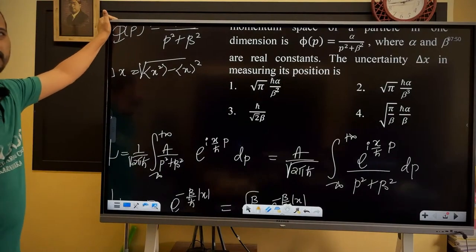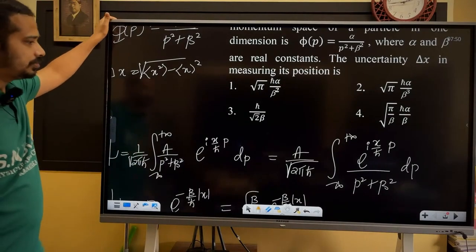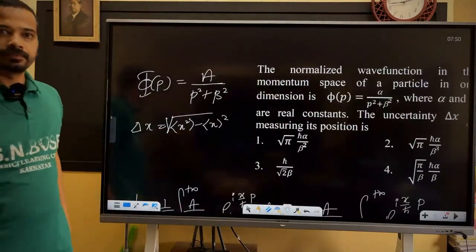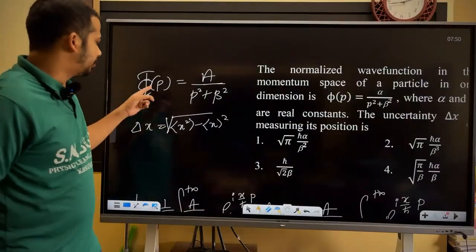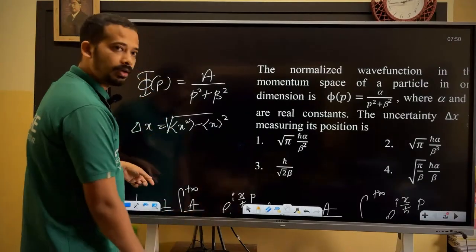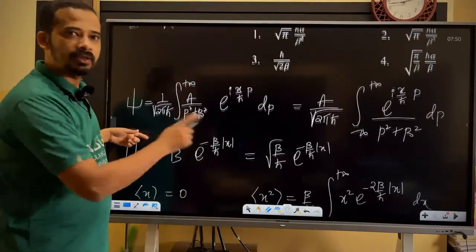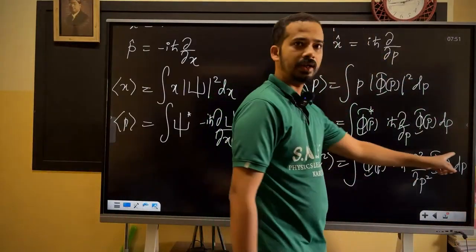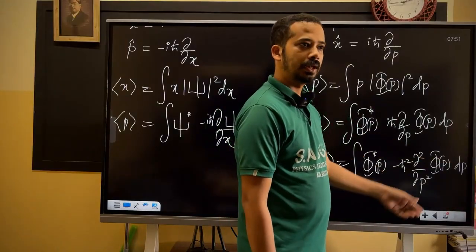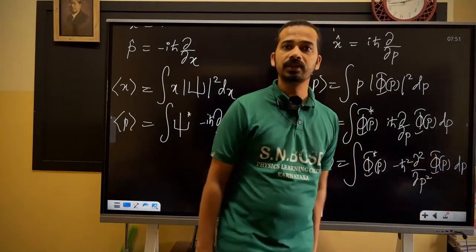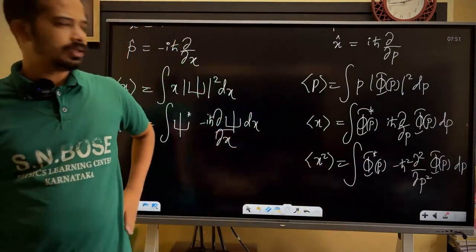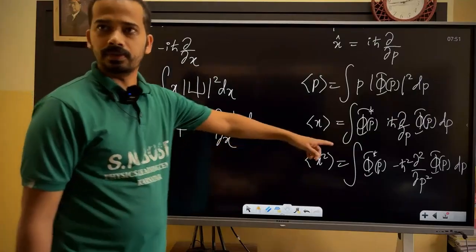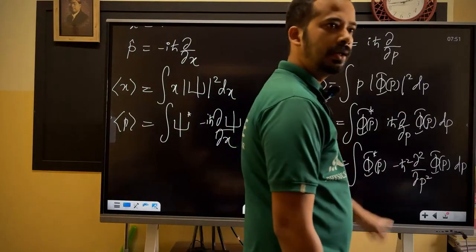In the momentum space, it is lengthy. What you need to do is take the second derivative and all. Am I right? P cap square. In the momentum space, if you want to do this x square operator, you need to sandwich that one. So just like here, you need to sandwich and take the second derivative. Then some terms will come outside. Then you need to do that infinite integral. That infinite integral again requires some substitution, trigonometric substitution, so tan theta substitution. Am I right? That's too lengthy.